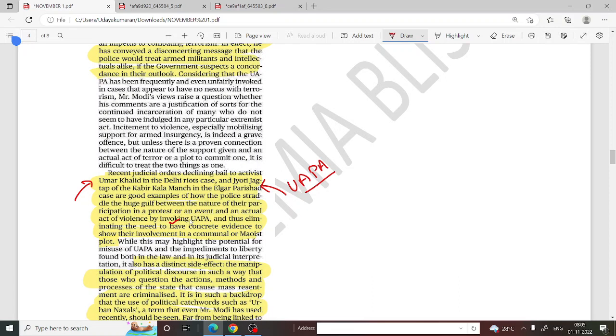But by invoking UAPA, they captured them and put them behind the bars, thus eliminating the need to have concrete evidence to show their involvement in communal or Maoist violence. So this is about the disadvantages of the UAPA Act.